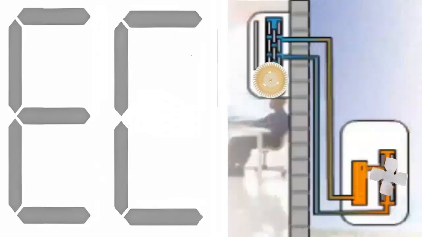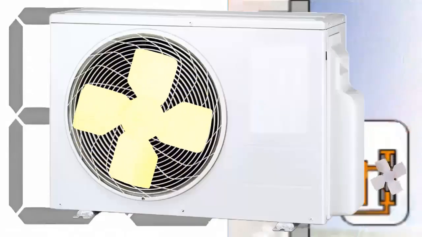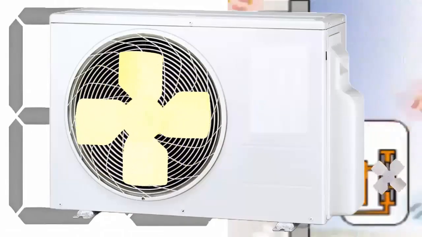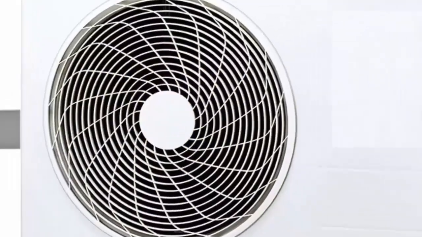The error code EC53 in air conditioners is related to problems with a temperature sensor located in the outdoor unit. This sensor measures the temperature of the outdoor air, which is drawn in by the outdoor unit's fan, to obtain an average value of the ambient outdoor temperature.